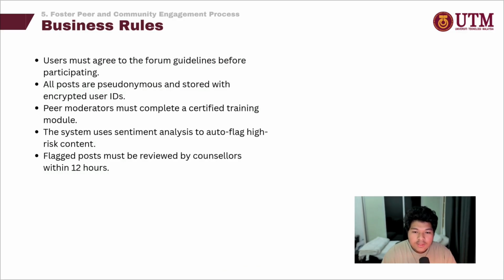For the business rules, users must agree to the forum guidelines before participating. All posts are pseudonymous and stored with encrypted user IDs. Peer moderators must complete a certified training module. The system uses sentiment analysis to auto-flag high-risk content. The flagged post must be reviewed by a counselor within 12 hours.